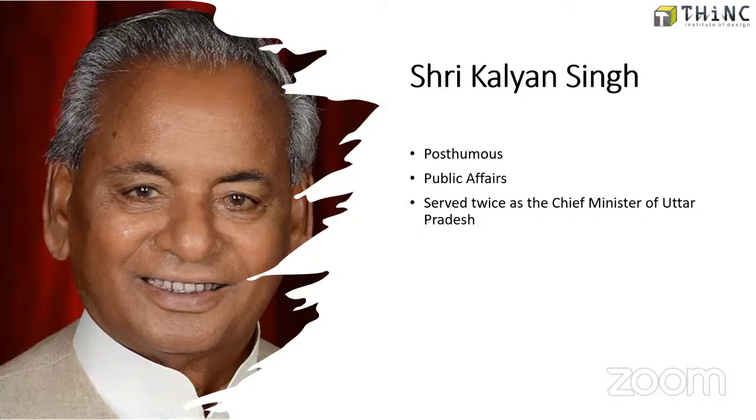All right. So Kalyan Singh served as the Chief Minister of Uttar Pradesh. He was also a Member of Parliament, and he was awarded for the category Public Affairs. And the important event regarding Kalyan Singh is he was the Chief Minister of Uttar Pradesh during the demolition of Babri Masjid. It was in 1992, and that was a controversial event. So he was appointed as a governor of Rajasthan also. He retired from active politics, and after that he was appointed as the governor of Rajasthan.